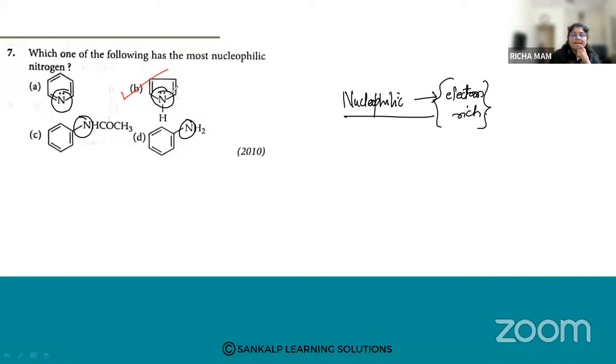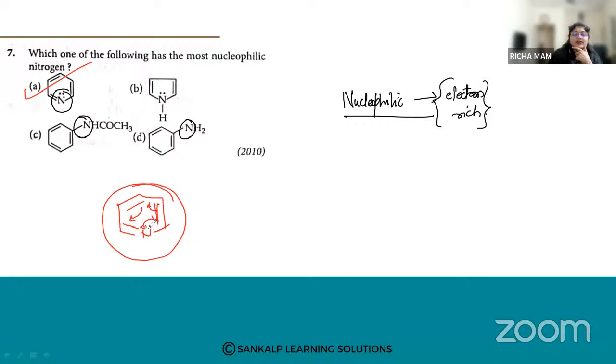The answer is option number B. Sorry, the most nucleophilic nitrogen is option number A. Here you can see it is the most nucleophilic, because the electrons are there. They will undergo delocalization of electrons. Pi electrons are also there, and there is a lone pair of electrons also present. So it is highly nucleophilic.